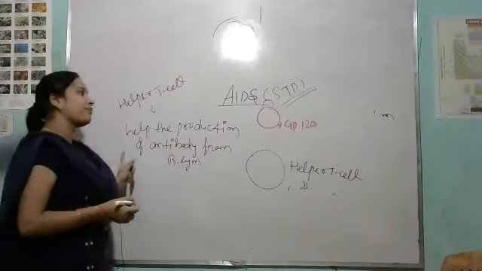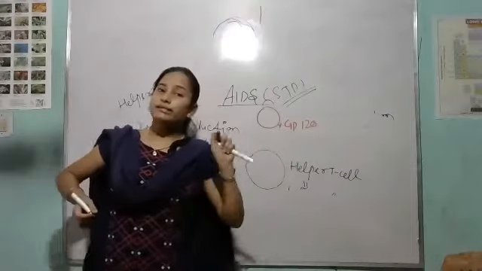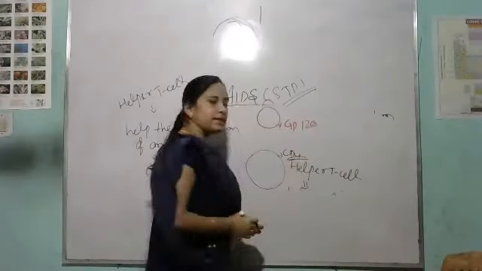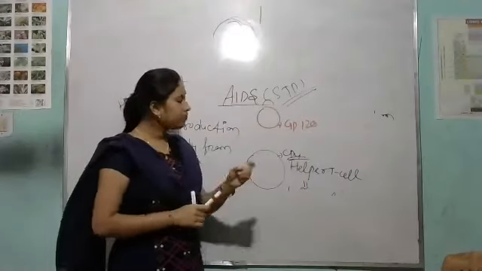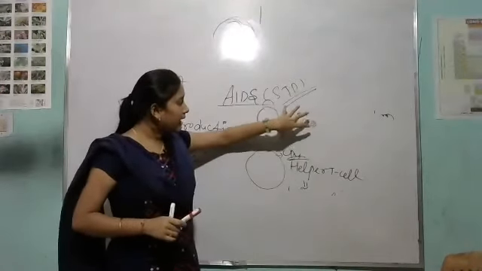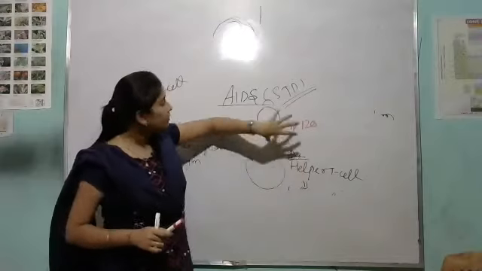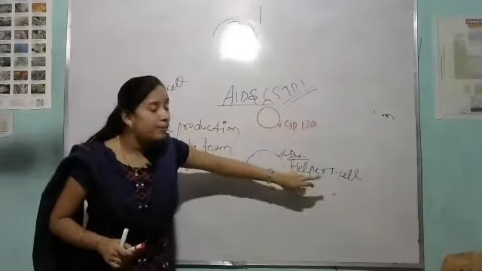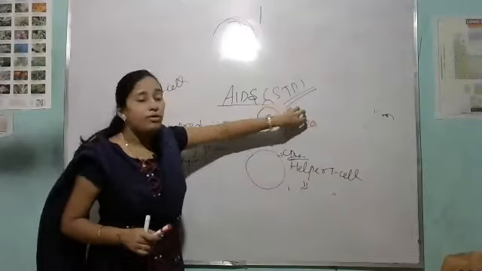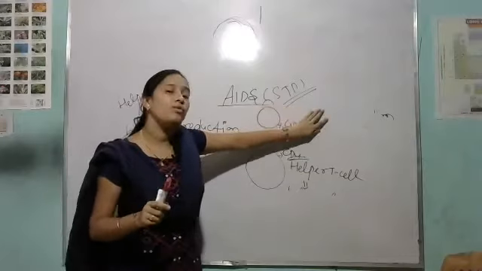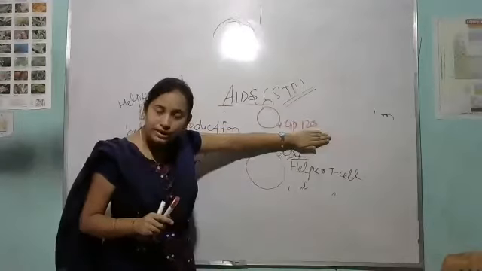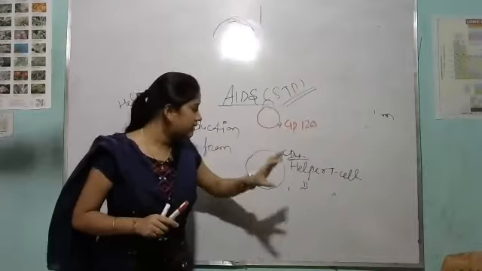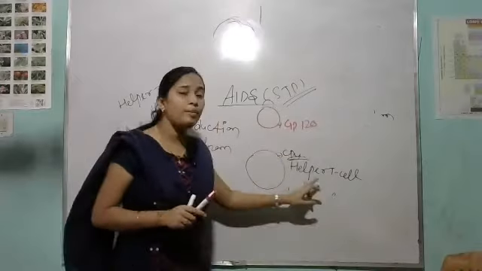Clear? So see, again helper T cell has the CD4 antibody. Which one? CD4. So what happens when the virus attaches to the helper T cell? The virus first comes in contact with the CD4 of the helper T cell. GP120, listen carefully, GP120 first comes in contact with the CD4, the antibody of helper T cell.